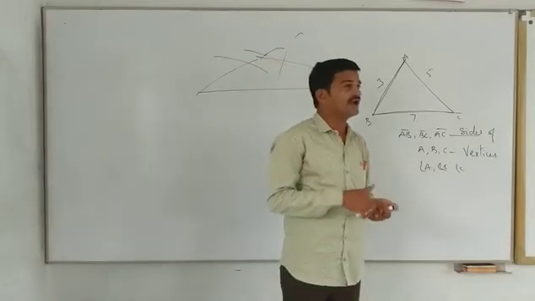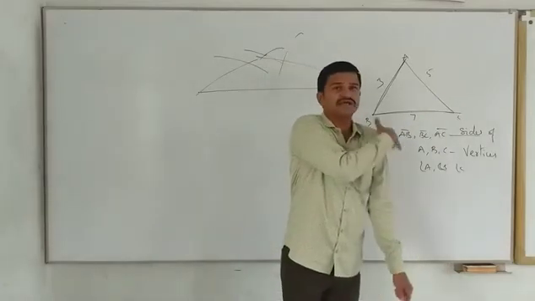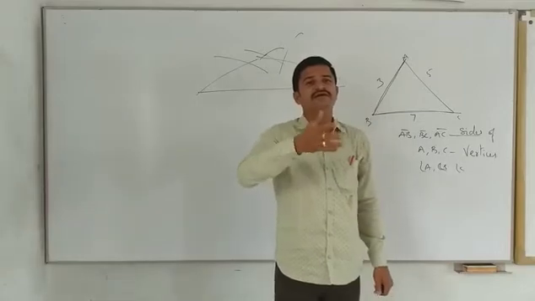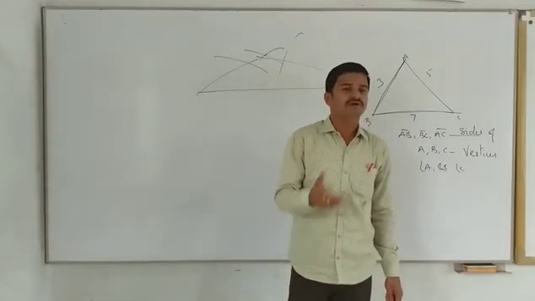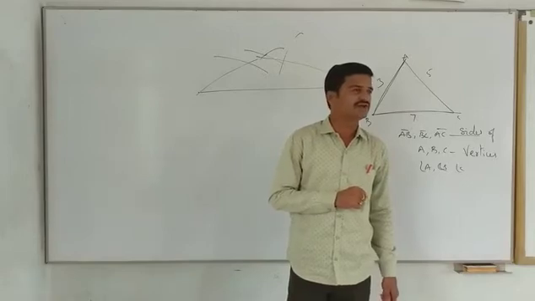And recently we have learned another property also. We proved the angle sum property of a triangle. What is the angle sum property of a triangle? The sum of the interior angles of a triangle is 180 degrees. The sum of the interior angles of a triangle is 180.